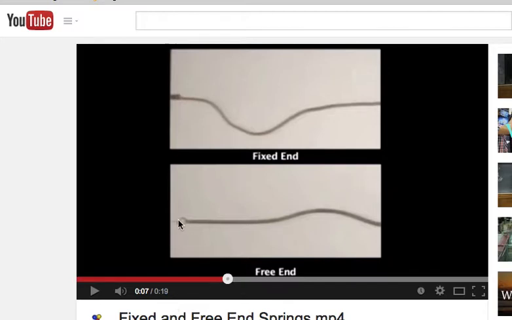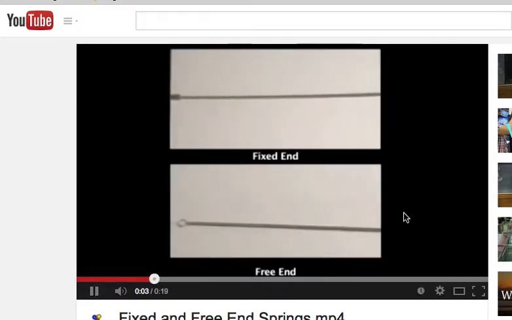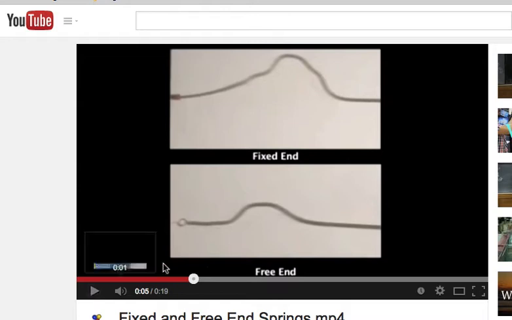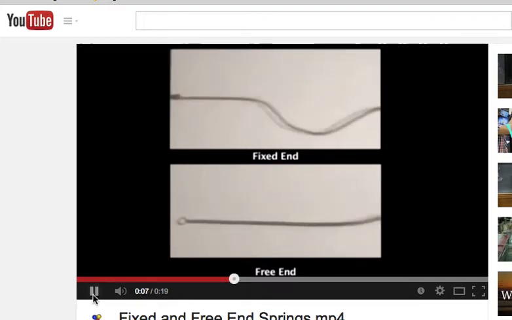Now this free end here is different. This free end is able to move. I assume here it must be attached by a slinky or another spring or something. So this has a range of movement. It's free to move. So if we take a look back at the second case, when a wave is sent down, in this case along the top for a free end, the free end is able to move. Whereas the fixed end forces this wave to flip itself around, this free end will continue up and then travel back down, and it'll actually send the wave back along the same way that it came.